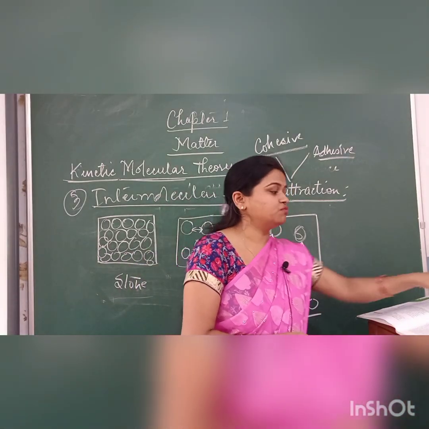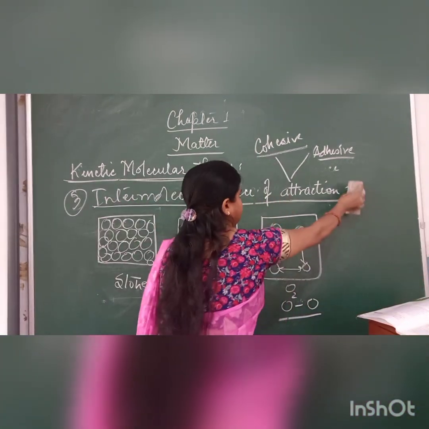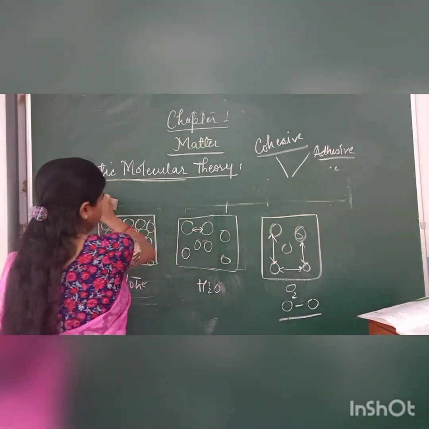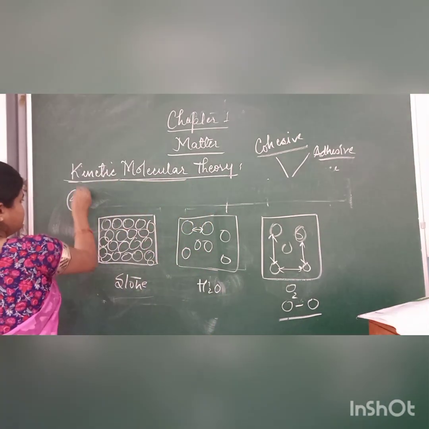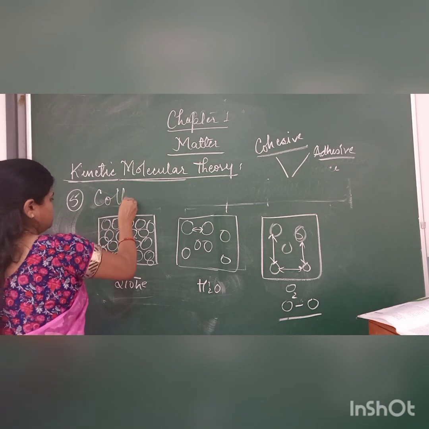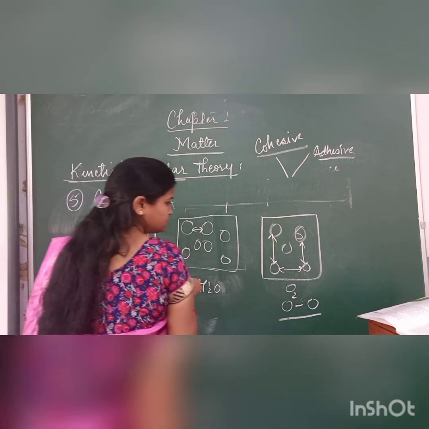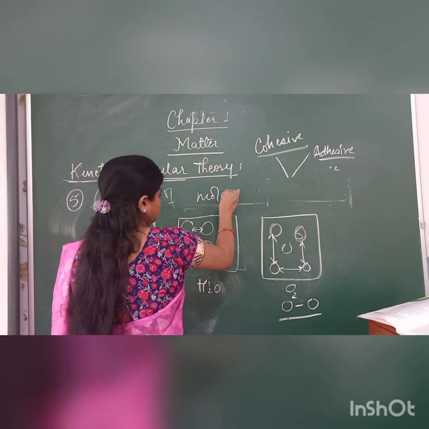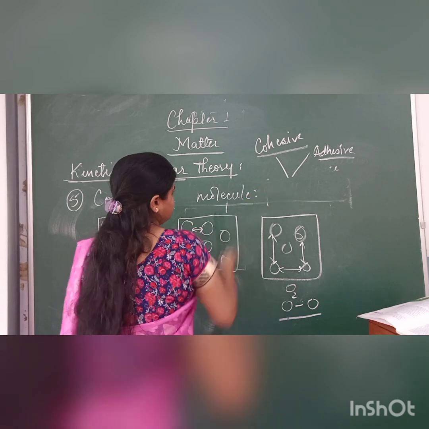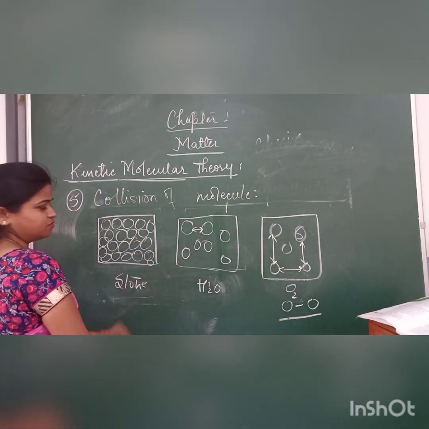Next is collision of a molecule, how they collide. We will go through the same concept. Collision of a molecule. See in the same case, collision of molecules.